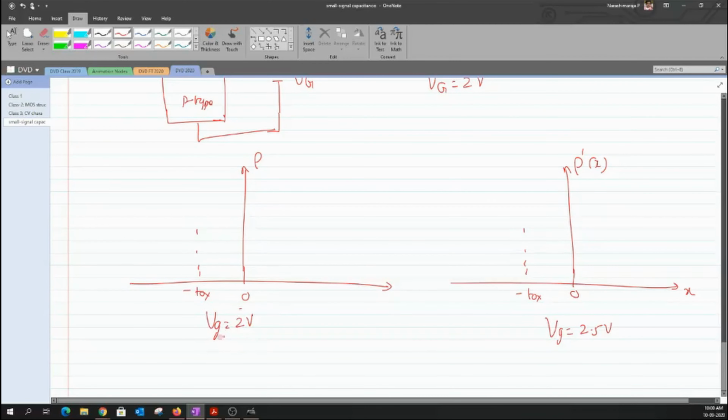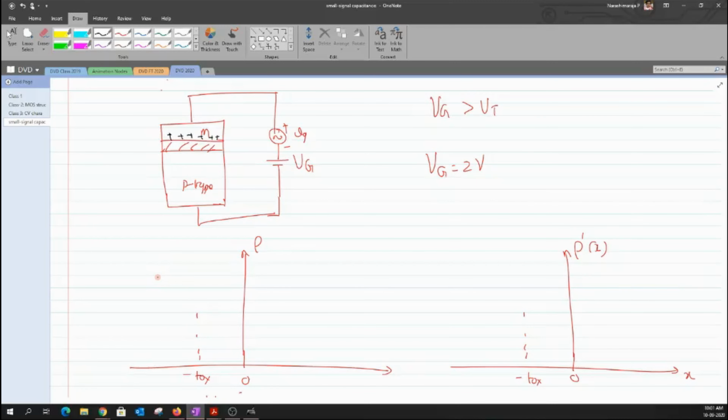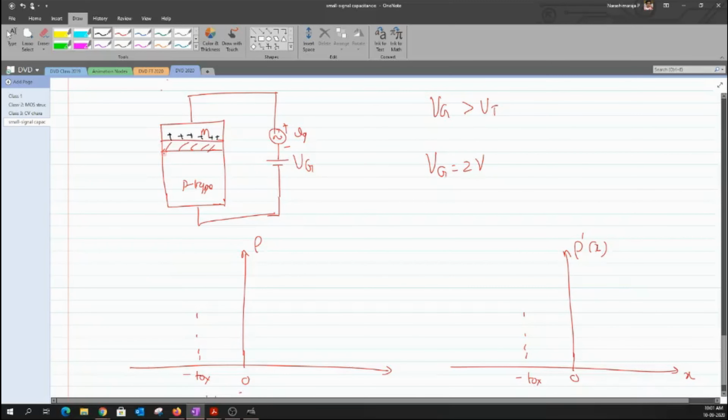So what happens is that I have a large gate voltage, due to which I would deposit a large amount of positive charge on this particular metal. Now what happens in turn? Obviously there will be negative ions, because we have repelled a few of the positive charges away from the interface. So there will be a kind of layer of ions. But between the layer of ions, like above, there will be electrons that will be attracted towards this particular interface.